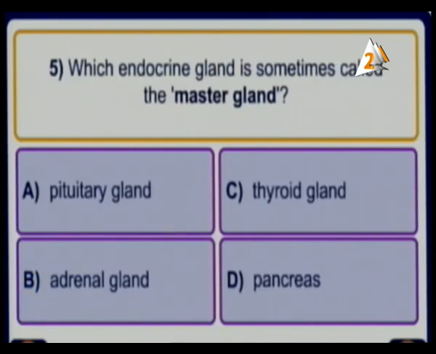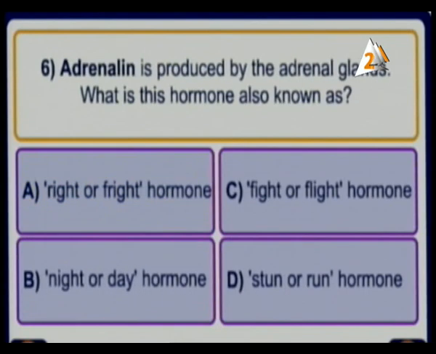Which of the endocrine glands is sometimes called the master gland, the leader of this system? Pituitary gland, thyroid gland, adrenal gland, or pancreas? It's very easy to know this. We have the pituitary gland, it's the master gland. Let's go and see another one.